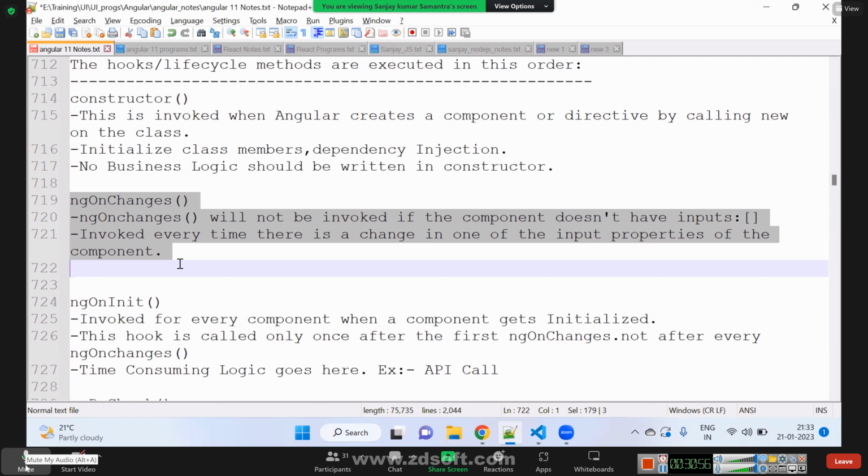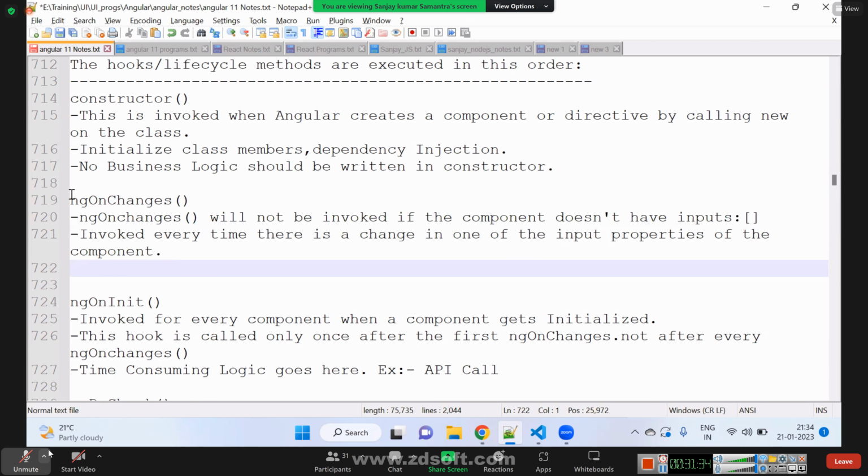Let's say I have a data account property change. Suppose, for example, if I select a state, I need to fetch all the cities belonging to that state. In that scenario, if the user selects, suppose, Andhra Pradesh, we need to fetch all the cities from that state. In the ngOnChanges method, we can call the list of cities method and populate it for the user. Yeah, that's a valid use case.